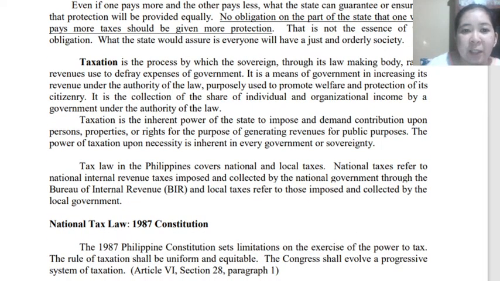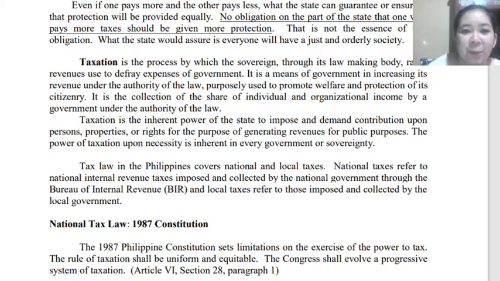So taxation is an inherent power of the state. When we say inherent, it is in the nature of the state or the government that they should collect taxes. Meaning we cannot do away with taxes. It is there already because this is a necessity and an obligation.